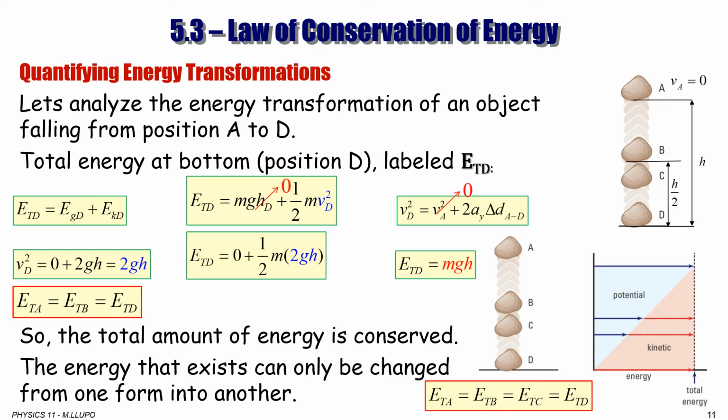If you analyze that, total energy at point A was just gravitational potential energy. The total energy at point B became half gravitational potential energy and half kinetic energy, so you see that kinetic energy increased while the gravitational potential energy decreased.